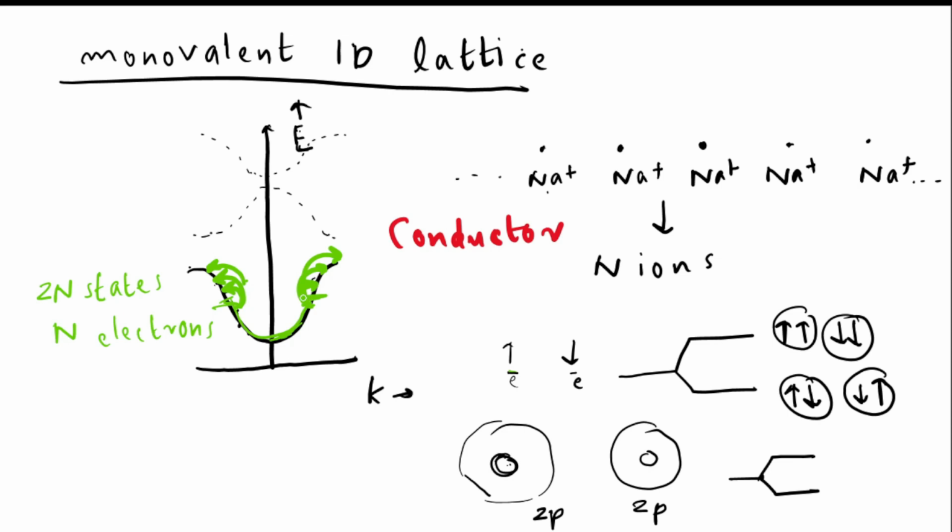Even the thermal energy available at room temperature is sufficient. Then it is a metal, right? Only a small amount of energy is needed for the electron to go to the next state. Then it is a conductor.